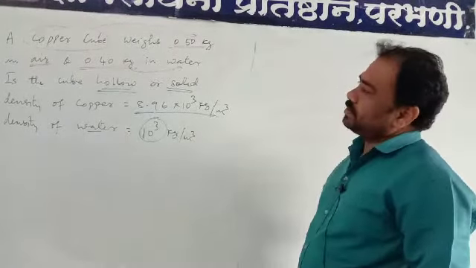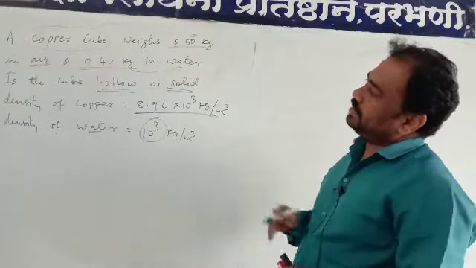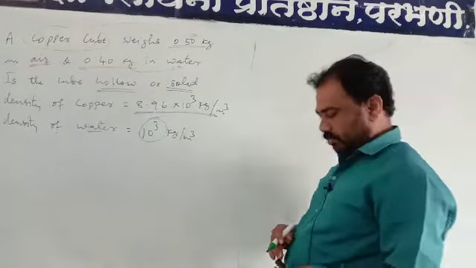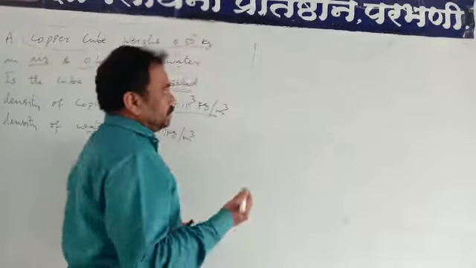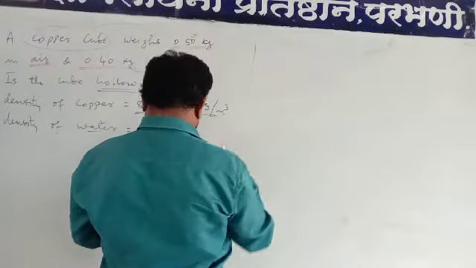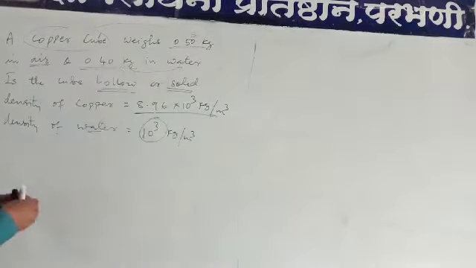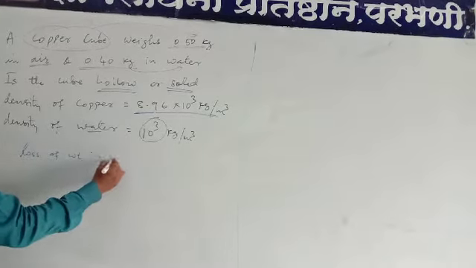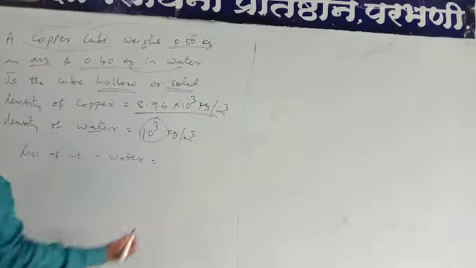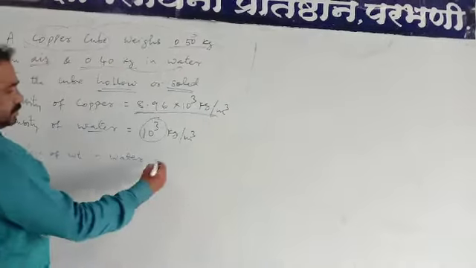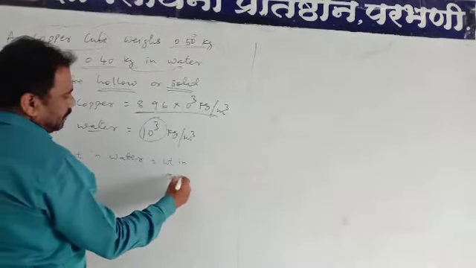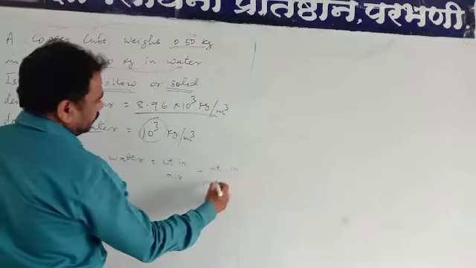First, we calculate the loss of weight of the copper cube in water. Loss of weight is weight in air minus weight in water.